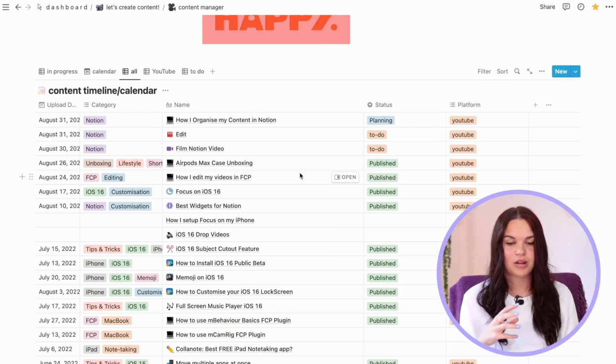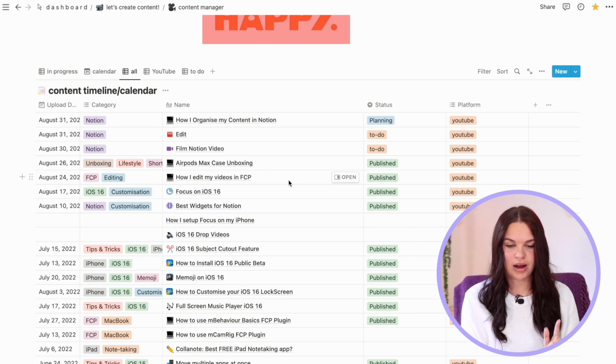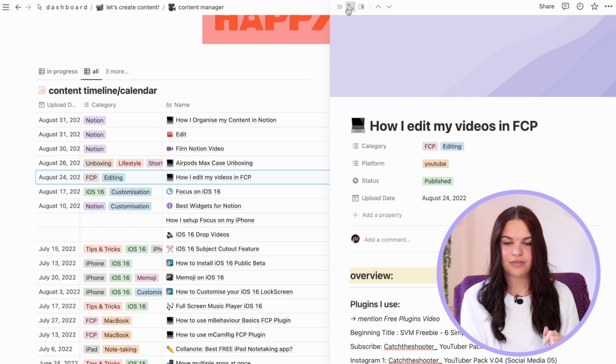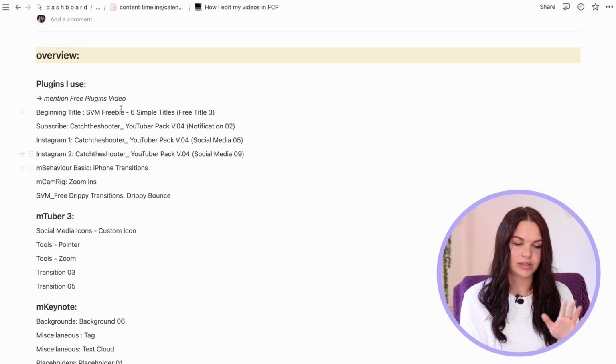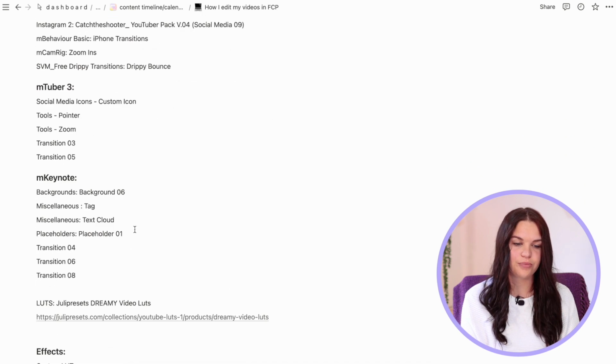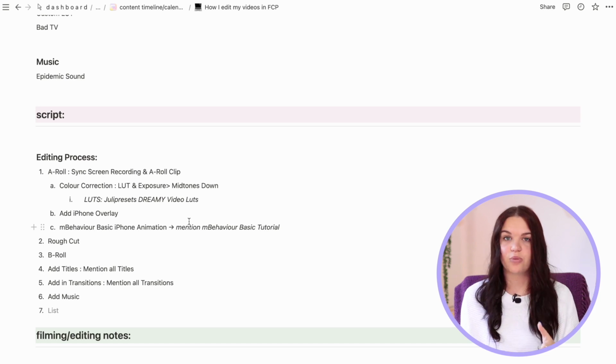But if you want an example of a video that I did script out a bit more, that would probably be last week's video, how I edit my videos in Final Cut Pro. If I make this full screen, you can see it's entirely filled out. I wrote down all the things that I want to mention in the video. Then I scripted it all out a bit more on exactly the order that I want to go through things.